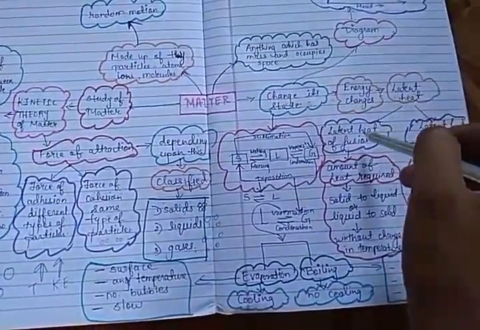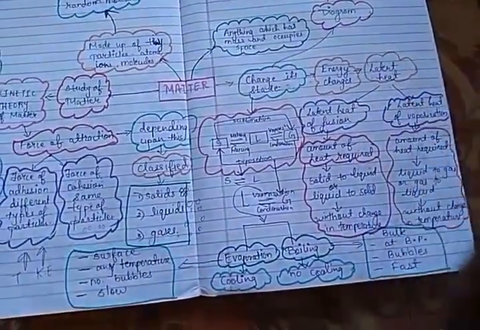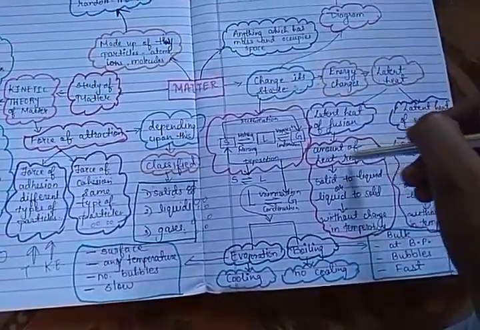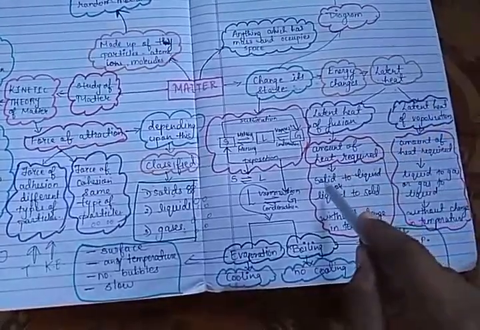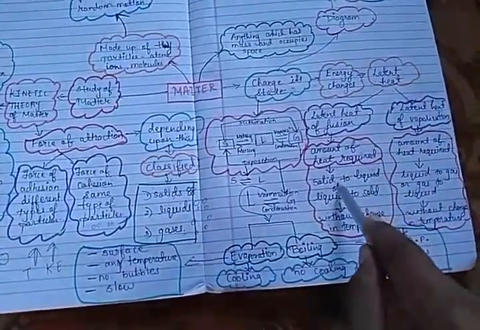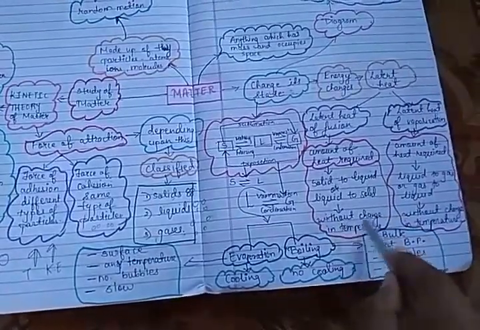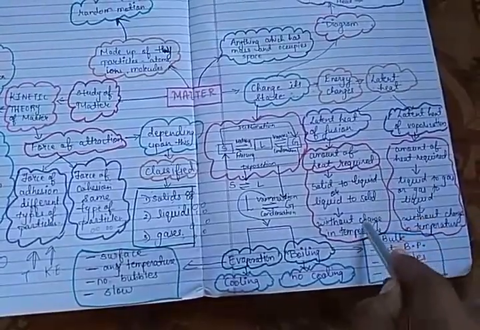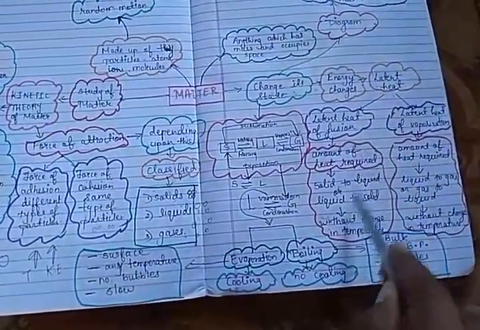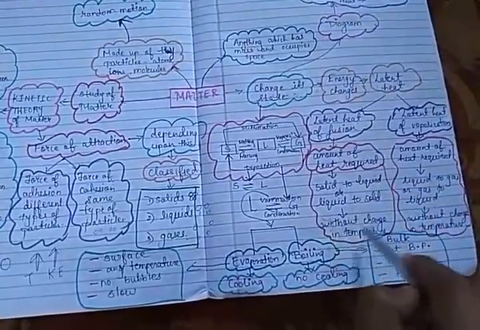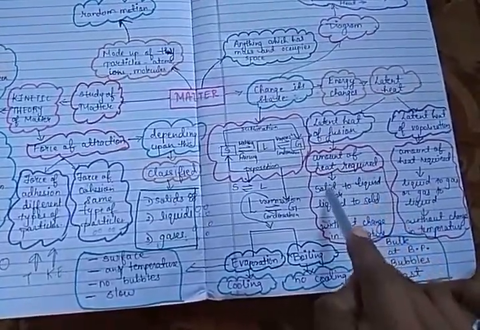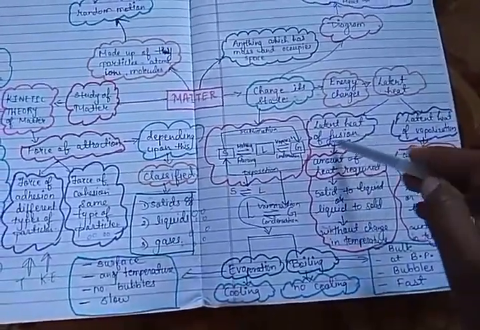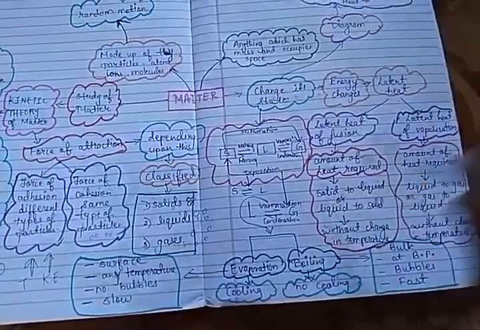This latent heat is of different types: latent heat of fusion, latent heat of vaporization. Latent heat of fusion means it is the amount of heat required to change the state of a substance from solid to liquid or liquid to solid without change in temperature. This point, if you don't write in the definition, you'll get 0 marks, because when the latent heat is absorbed, there is no change in temperature, just the substance changes its state. So this is latent heat of fusion. When it is fusion, it is solid to liquid or liquid to solid.